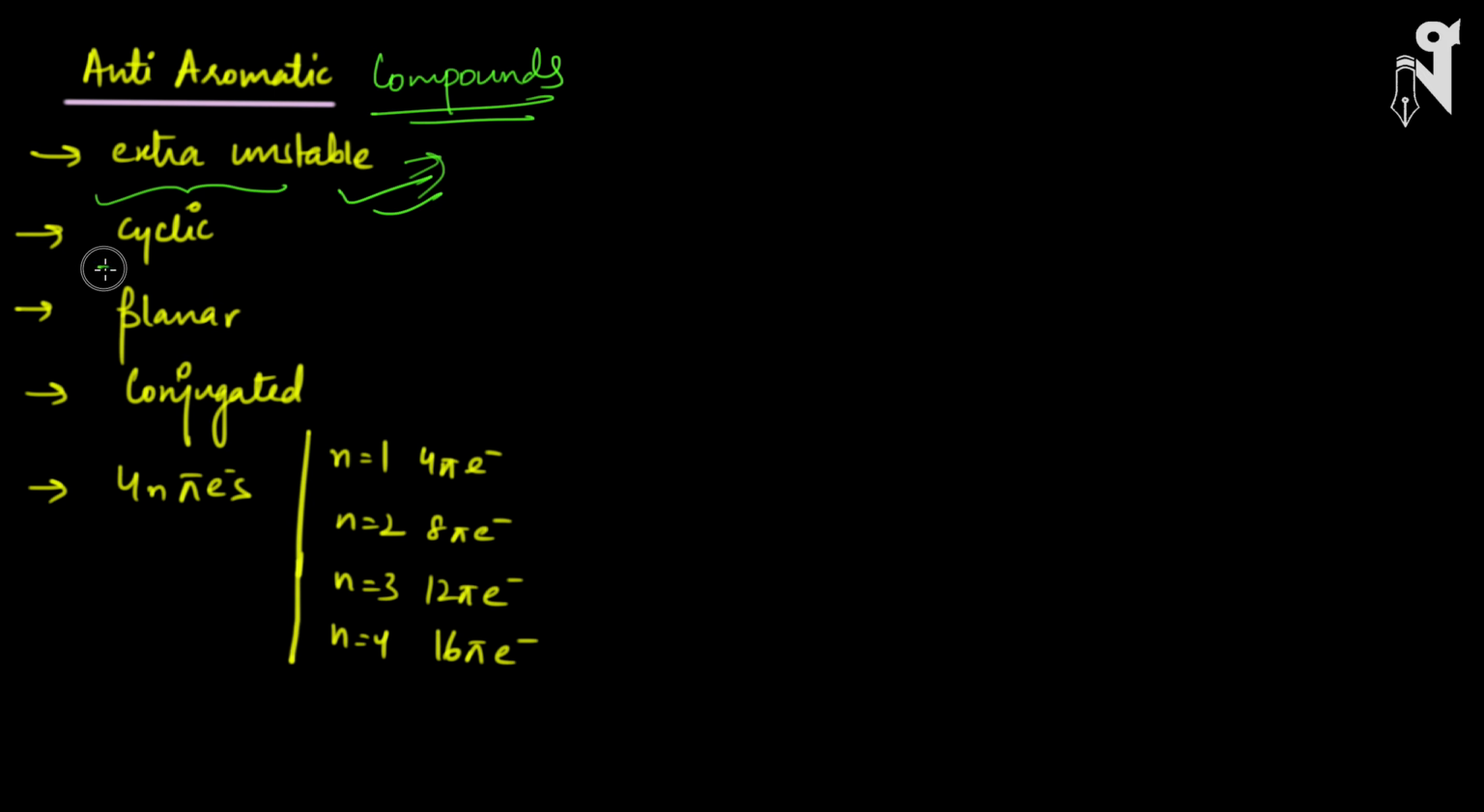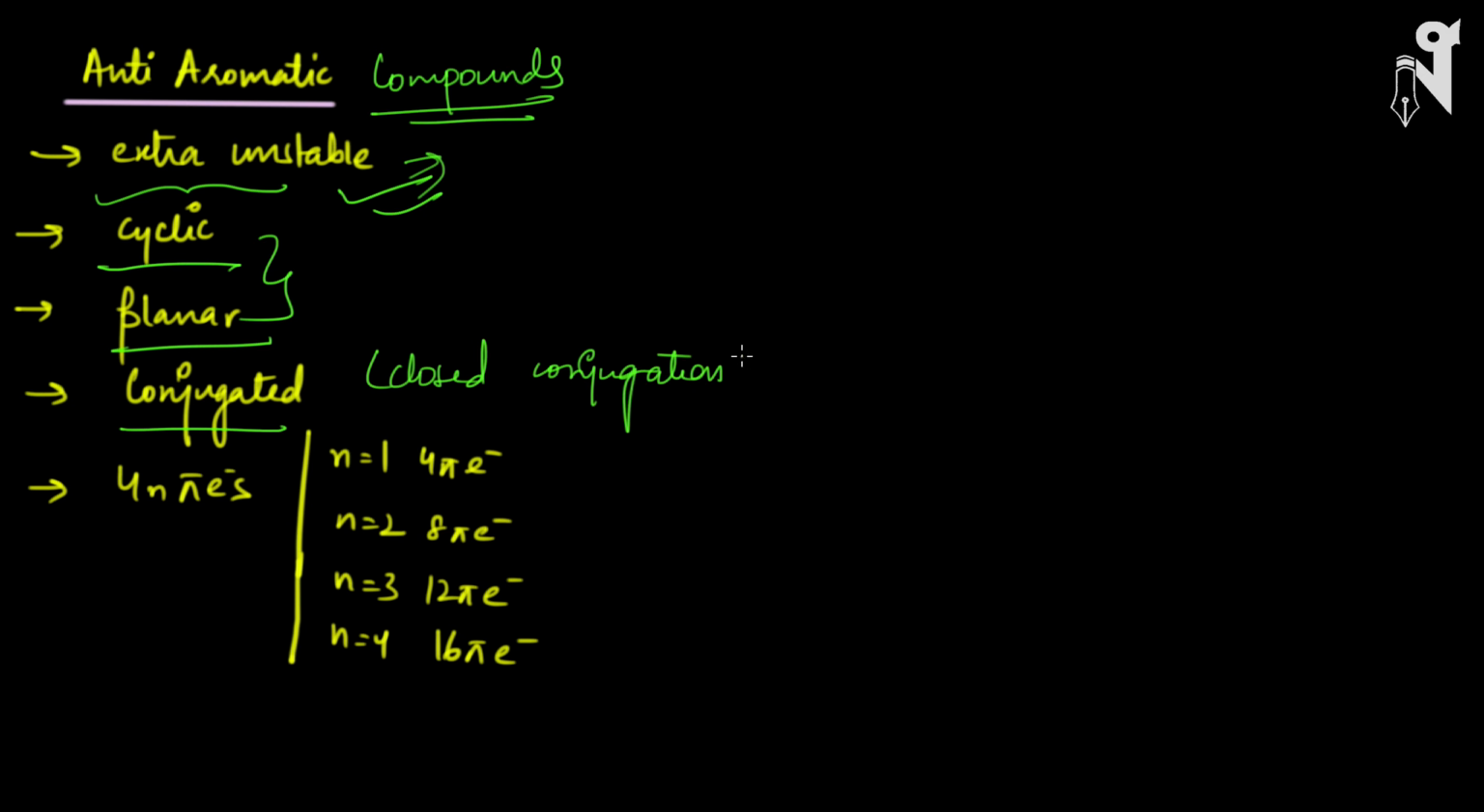The condition is it should be cyclic and planar. The same conditions which are required for a compound to be aromatic are also required for it to be anti-aromatic. Then again there must be conjugation. The electrons must be in the conjugated form, or in fact it is closed conjugation.